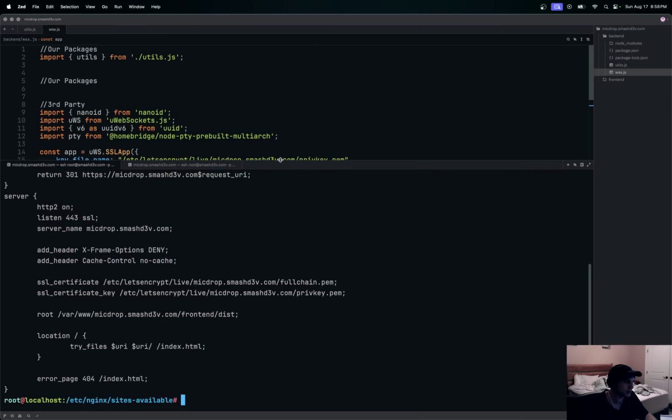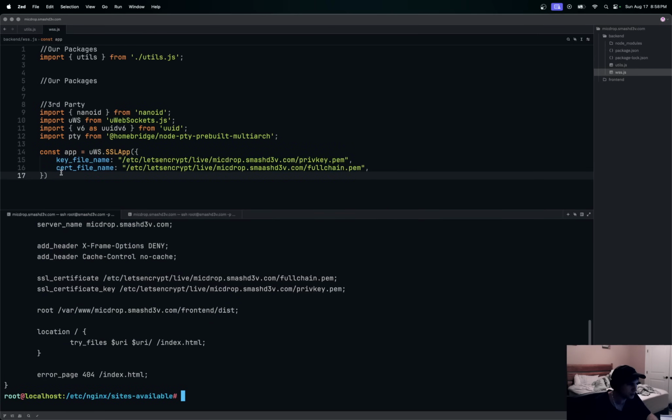The front end web app is actually using the same certificate. So you can pretty much just copy these, the full chain and the private key. We also want those in here. So full chain for the cert and private key for the key there.